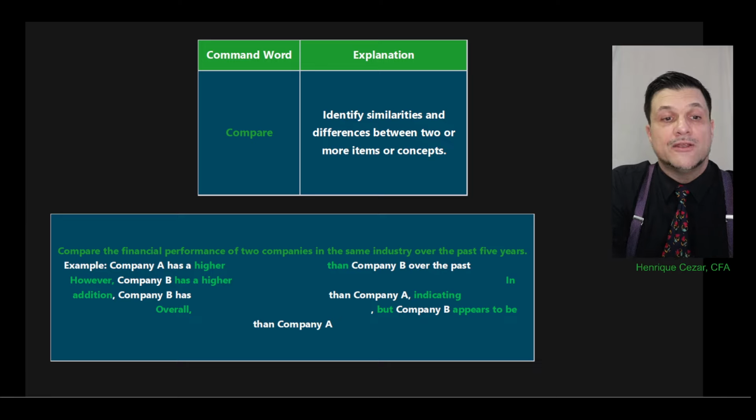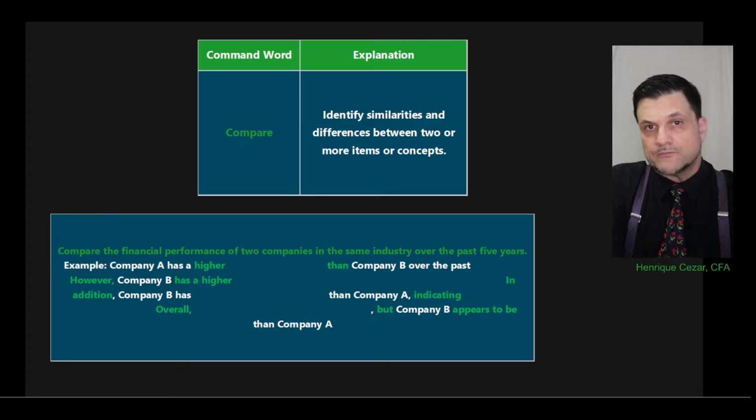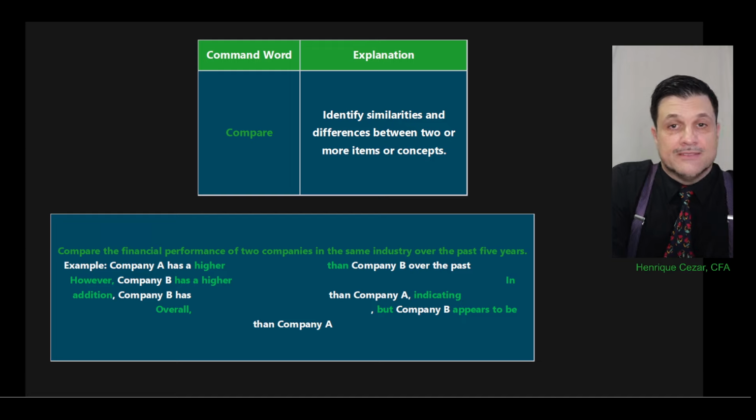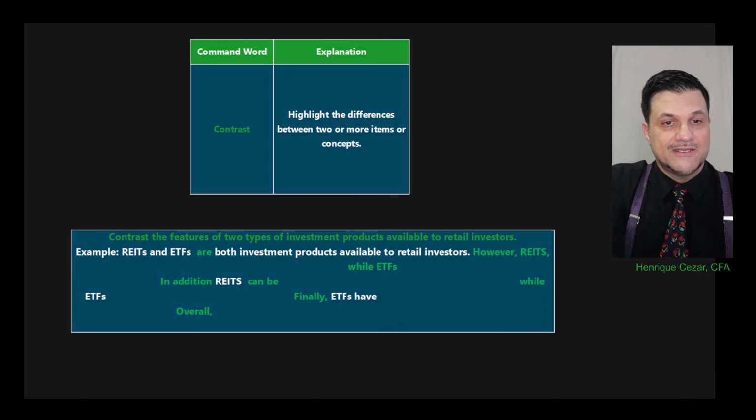So what I would do here is, okay, if it's a compare command word in the exam, then I want to make sure that there's a however in my answer, that there is some kind of overall, and there is an appears that this is better than that, because that's a comparison, okay? All right. Third one on the list, contrast, right?